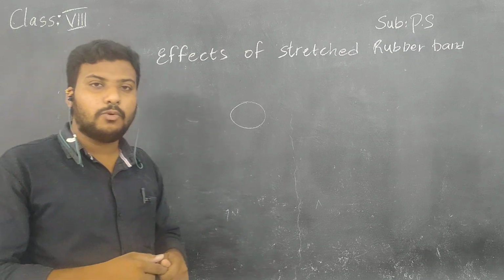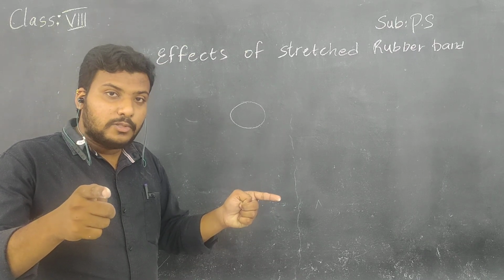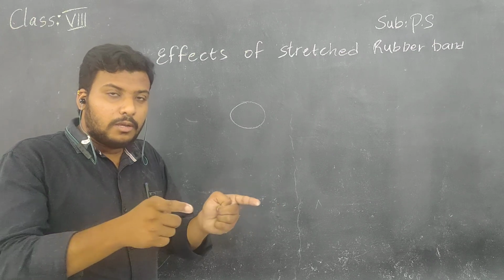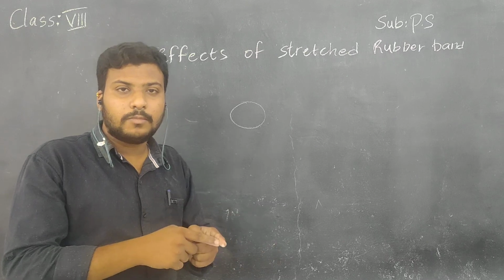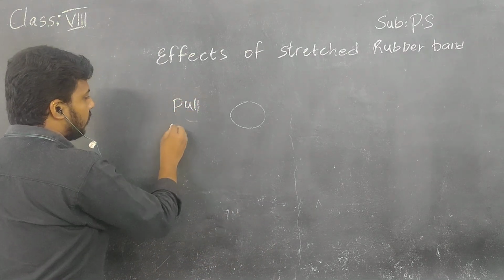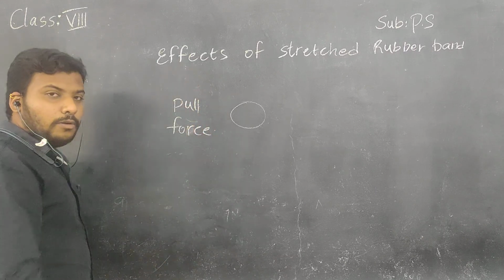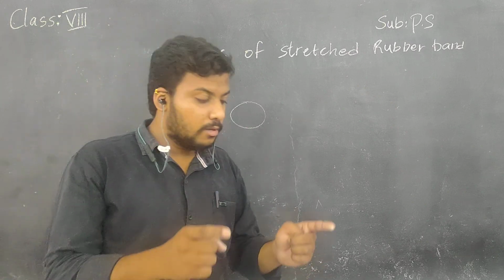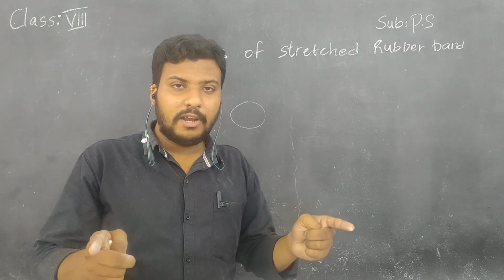You may observe at home, children. Take a rubber band and stretch it. The rubber band also makes you feel the pull force. Understand? P-U-L-L. Not push, children. Right now you take one more rubber band, add it to the first rubber band, and again stretch the two rubber bands.